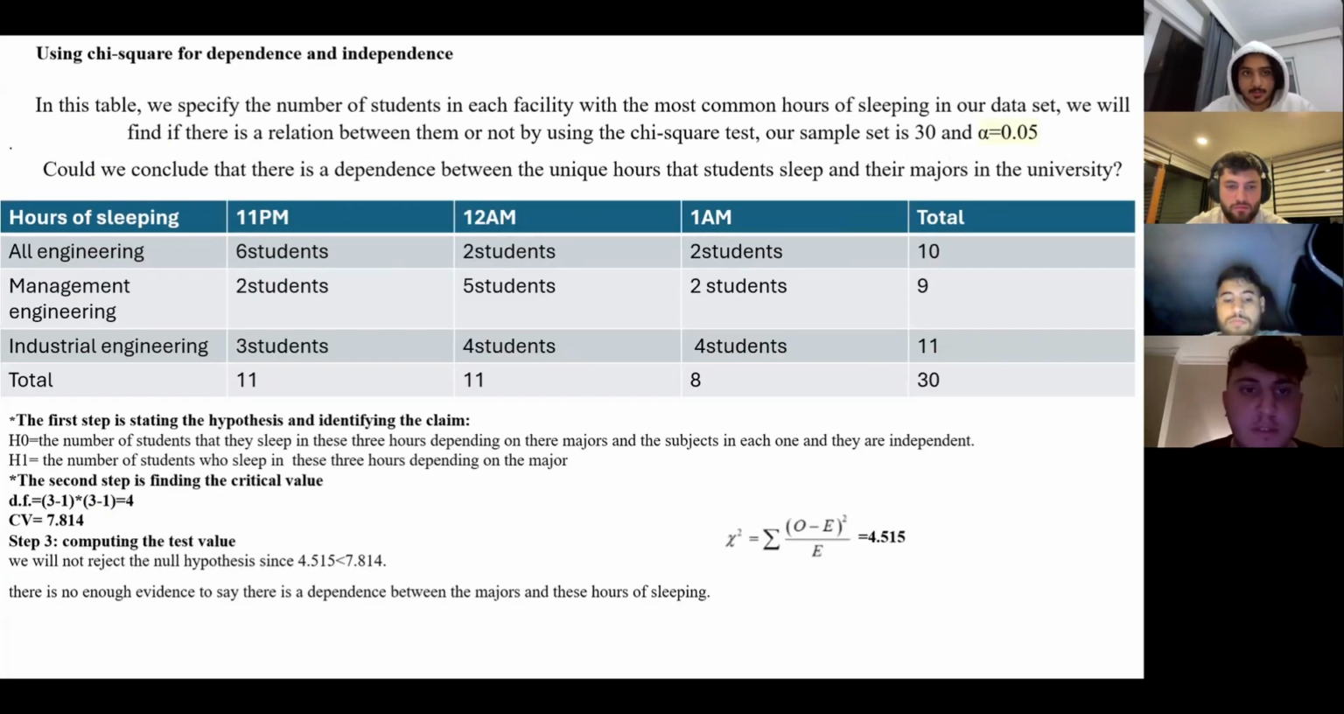Using chi-square for dependence and independence. In this table, we specify the number of students in each faculty with the most common hours of sleeping. In our data set, we will find whether there is a relation between them or not by using the chi-square test. This is the table below. Hours of sleeping: 11 p.m., 12 p.m., 1 a.m., in the total.